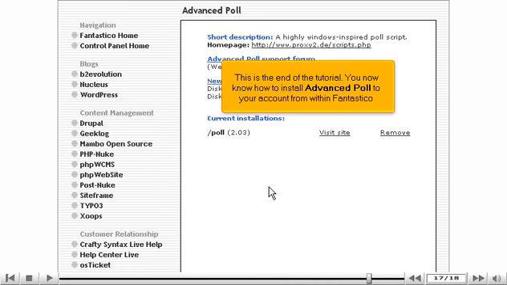This is the end of the tutorial. You now know how to install Advanced Poll to your account from within Fantastico.